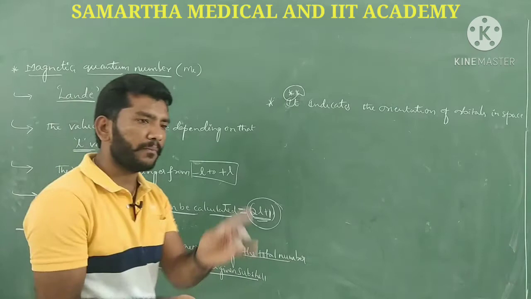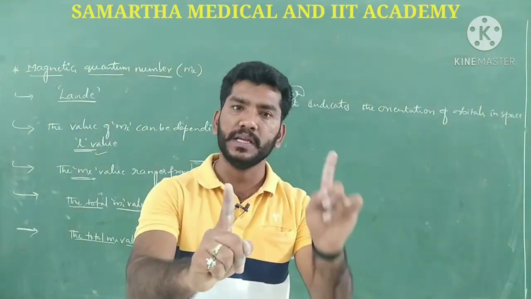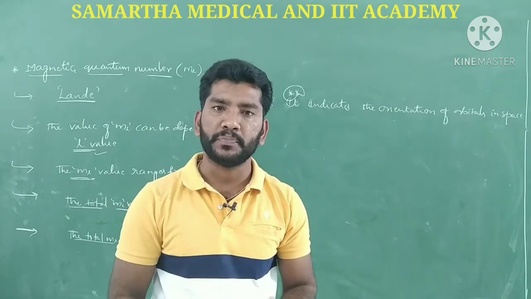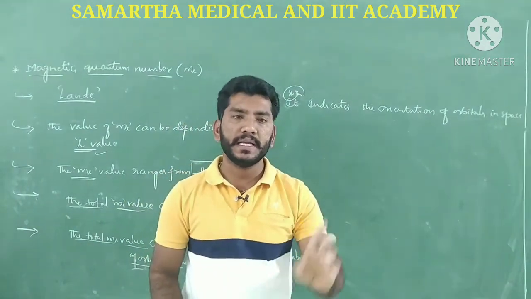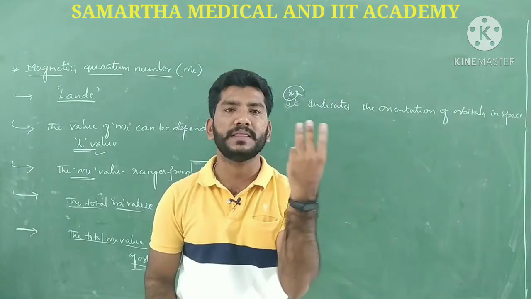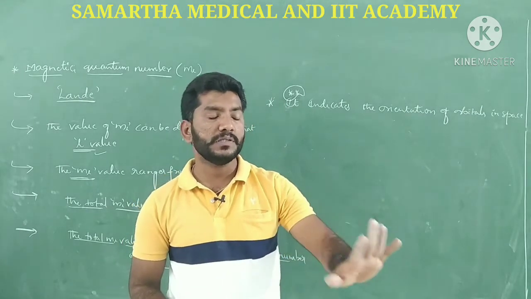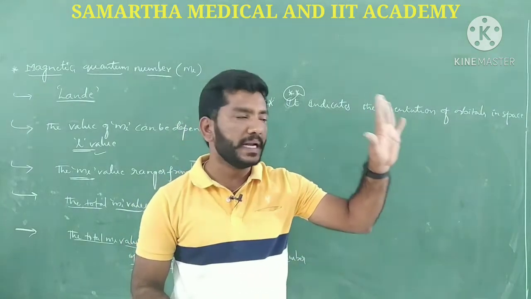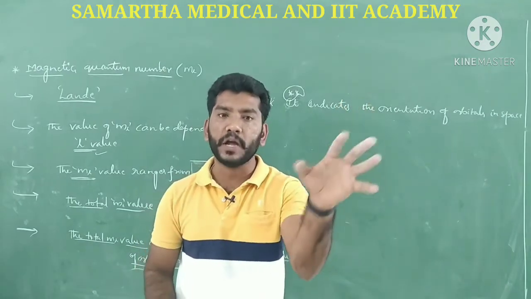Suppose the ml count is 1, which means only one orbital is there in that subshell, which is nothing but the s subshell. Suppose you get 3, then in that subshell there will be 3 orbitals. If you get 5, then there will be 5 orbitals.